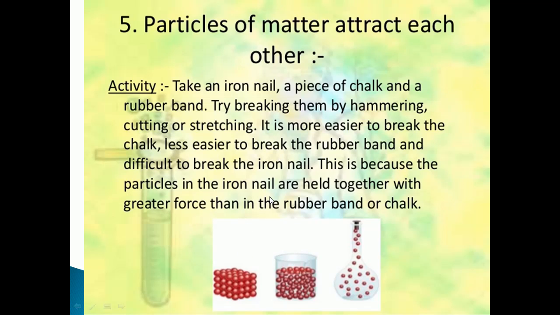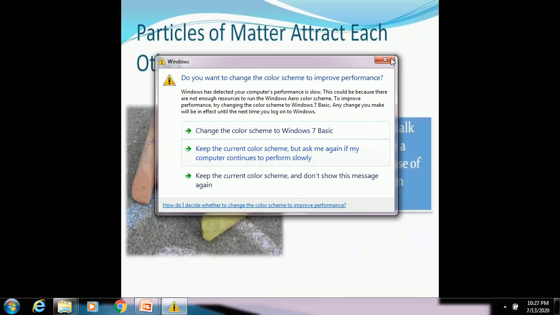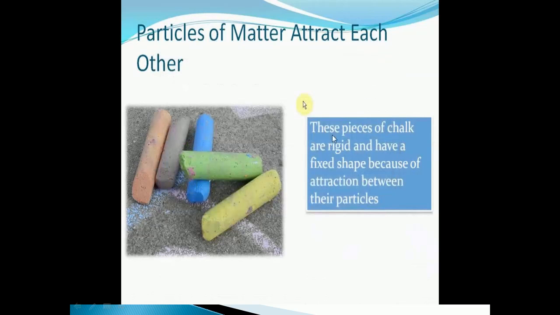But we can easily break the chalk, because the particles in the chalk are not held together with a greater force. Understood? So particles of matter attract each other. Here we can see pieces of chalk.